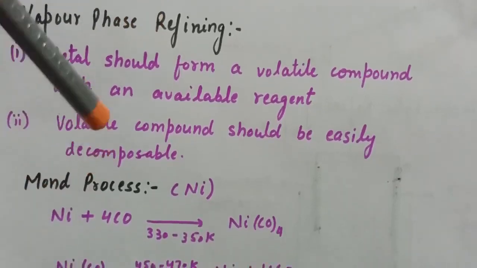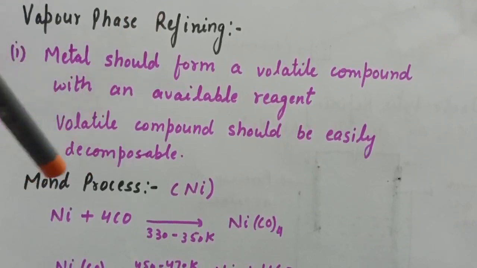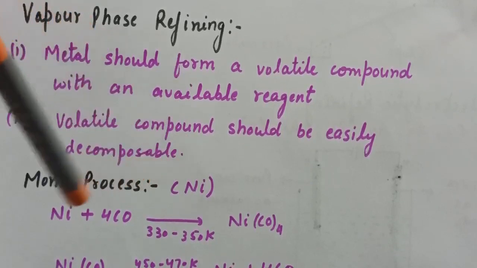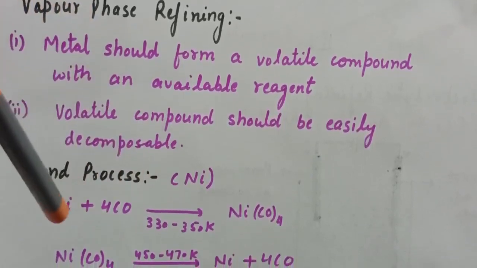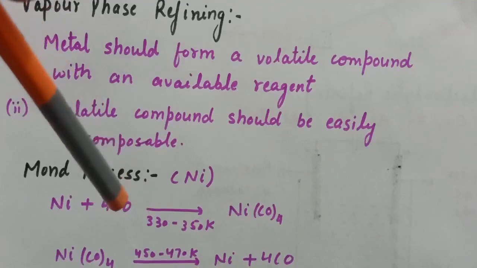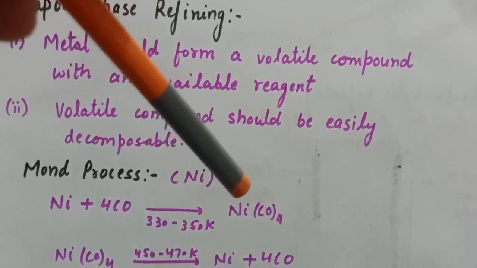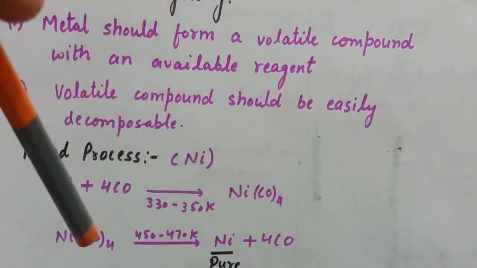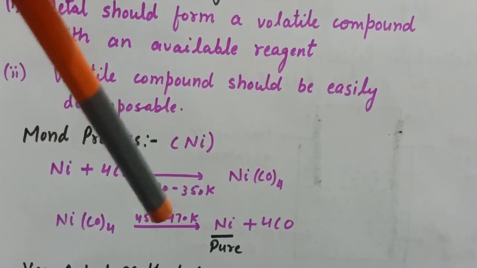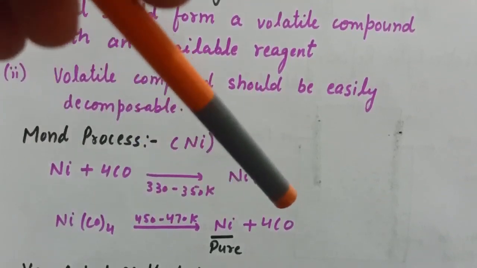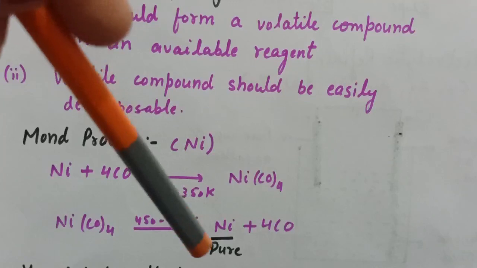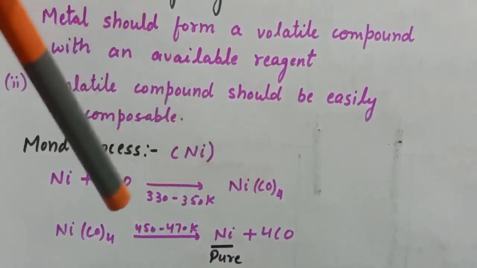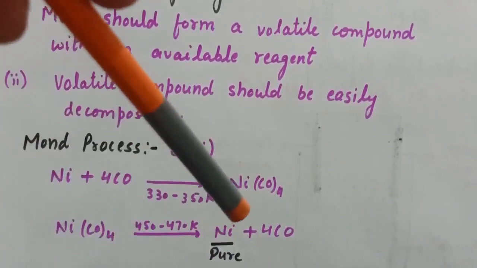Now in vapor phase refining we have two processes: one is the Mond process and the second is the Van Arkel method. The Mond process is used for the purification of nickel. First of all, the impure nickel forms a complex with carbon monoxide, that is tetracarbonyl nickel. This is the volatile compound, and in the next step we heat this volatile compound, so it converts again to nickel and carbon monoxide. At this stage we get our pure nickel. So the first step is that the metal forms a volatile compound, and the second is that this volatile compound is easily decomposable.